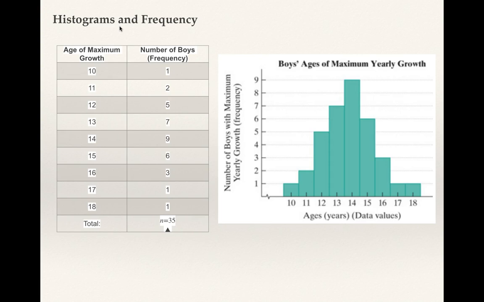And so from this histogram, again, we can see that most of them were somewhere in the middle, and there were outliers at age 10 and age 17, 18. So it gives us a picture of the data going on here. So that's a histogram.